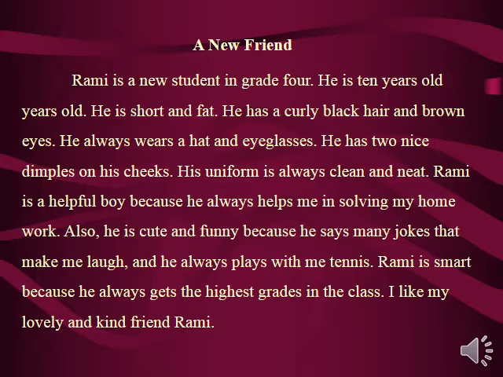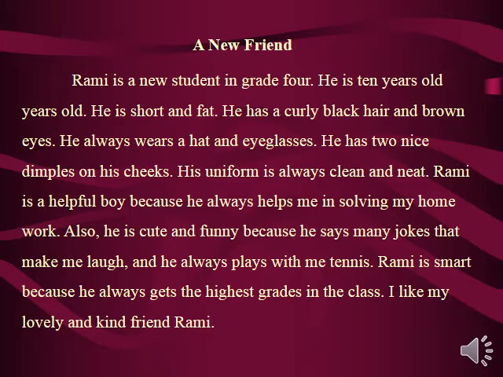Also, he is cute and funny because he says many jokes that make me laugh. And he always plays tennis with me. So when I described him as cute and funny, I also justified. So guys, you start your paragraph with a topic sentence, then you start describing the outer appearance of the person you are describing, and then you start with the traits with justification. And then you move to the last sentence, which is the concluding.